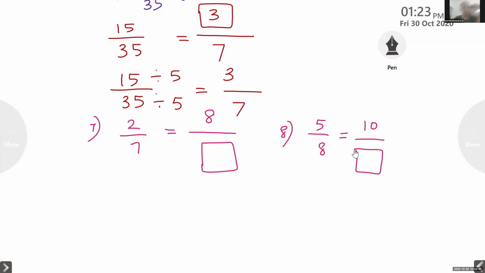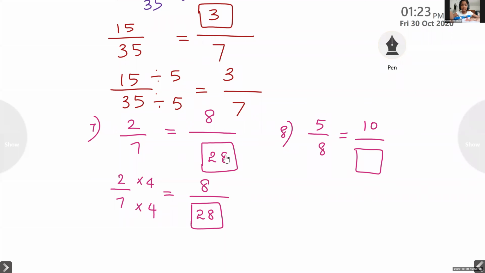Okay, children. Shall we discuss? Yes, ma'am. 2 by 7 into something. 7 into something. But we know 2 into something is 8. What is that? 2 into 4. So 7 into 4. Is it 28? Yes, 28. So the answer is 28.